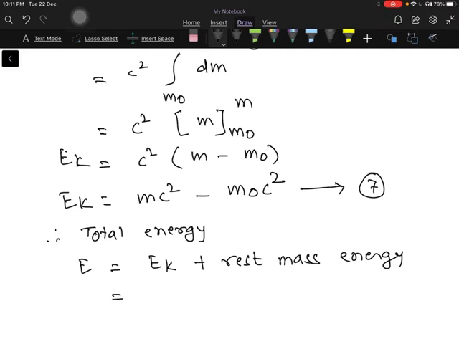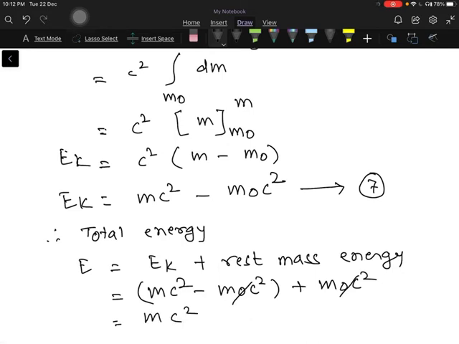Now Ek you can just write from equation number 7, that is mc square minus m naught c square, and plus you have the rest mass energy m naught c square. So this is equal to, m naught c square cancels, and E is equal to mc square. Correct? So this equation we just derived, E is equal to mc square,